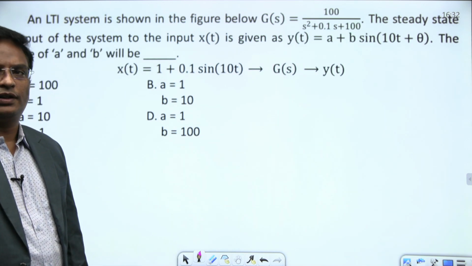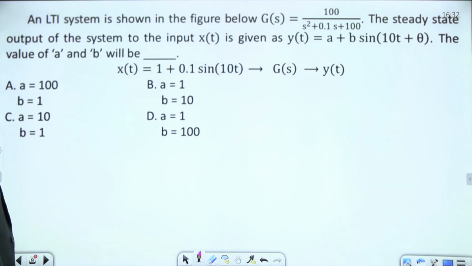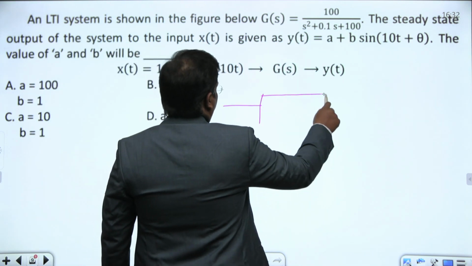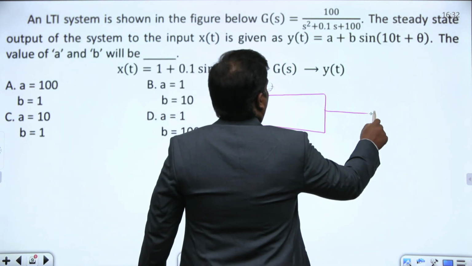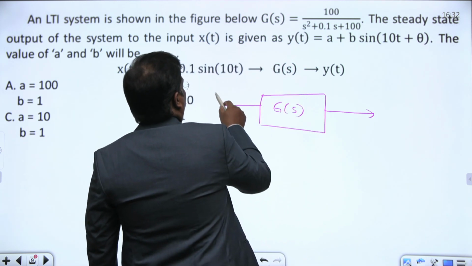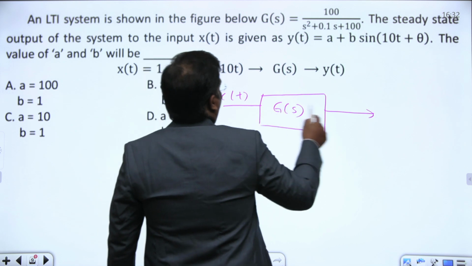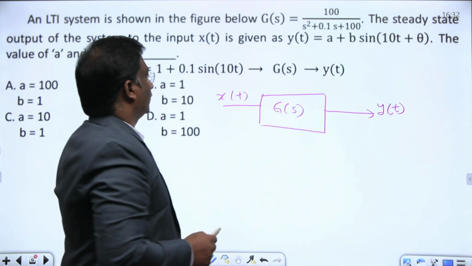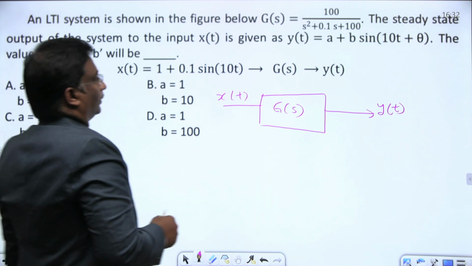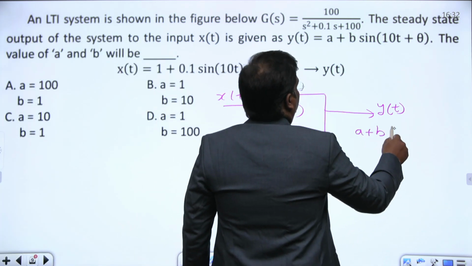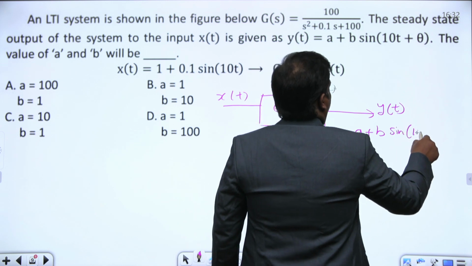We did the steady state values, right? How is the system given? Actually, here some system is there. This is some system G of s. For this system, we are giving the input x of t, we are getting the output y of t. Now they are asking us to determine the steady state output. The steady state output for the given system we got like this: a plus b sin of 10t plus theta.